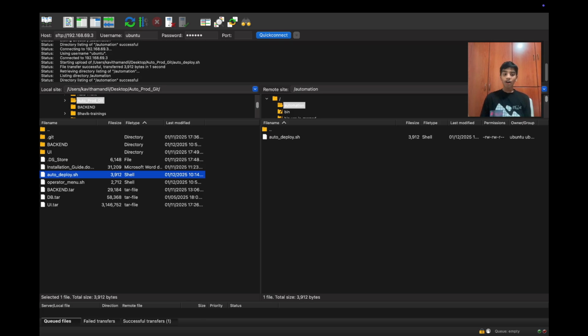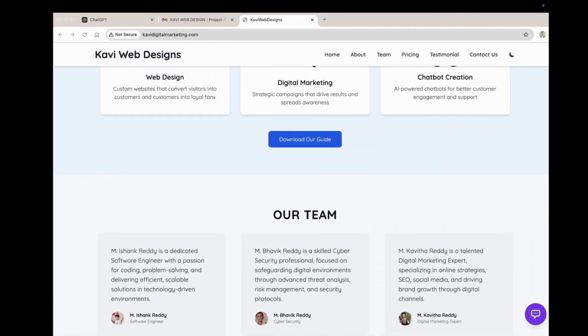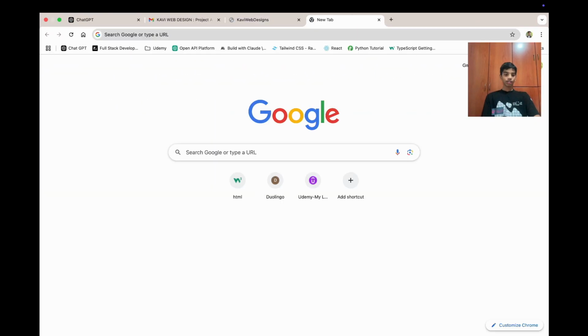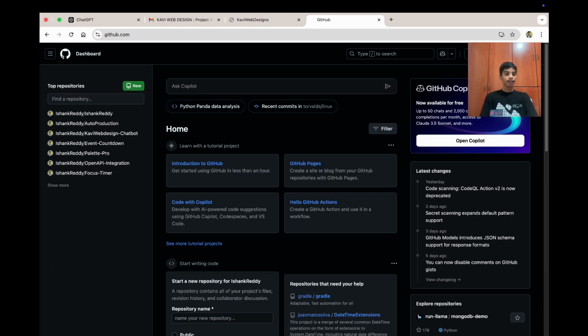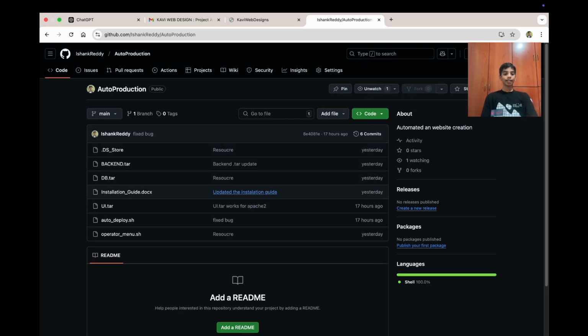And you may wonder, oh no, where do we get all of these tar files and .sh files? It's simple, just go to GitHub and then over here you can type in ishangreddy/auto-production and you'll be taken to this repository where you can have the backend.tar, db.tar, and I have even created an installation guide for you, ui.tar, autodeploy.sh, and the menu.sh.